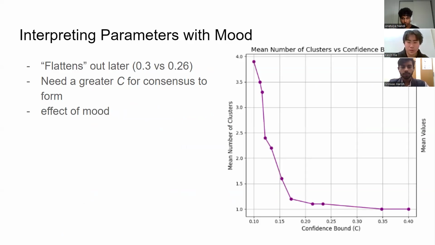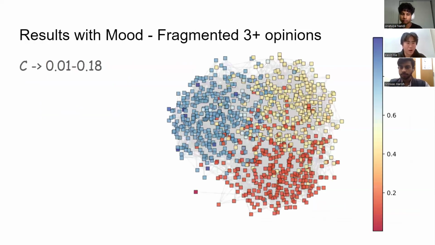And now we're going to interpret this graph, where before we had a 0.26 flatten out rate, but now there's a 0.335 flatten out. So this pretty much means as we add this human quality of mood, this more dynamic variable, populations now need a greater confidence bound. They need to be more open-minded in order to form a consensus. And this is the effect of mood, how mood will pull them away.